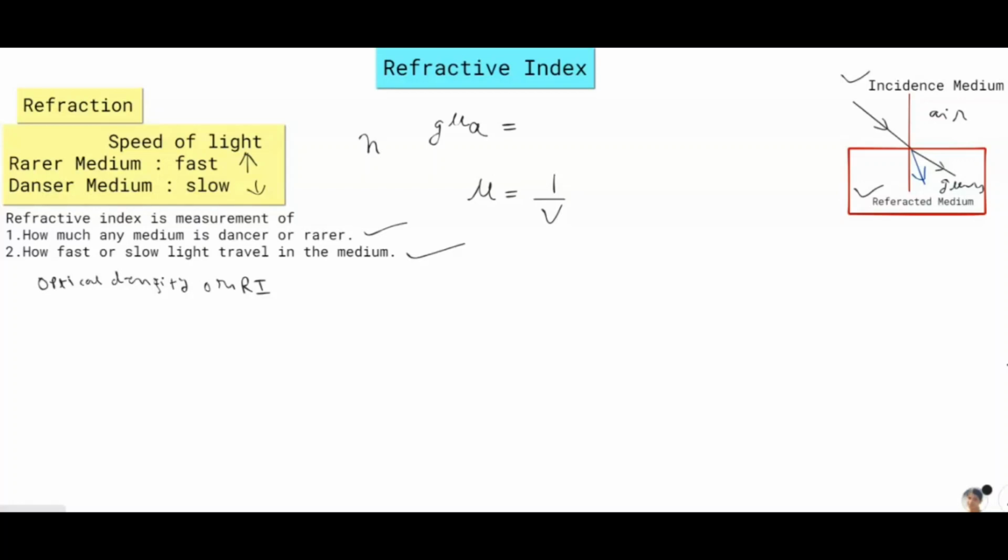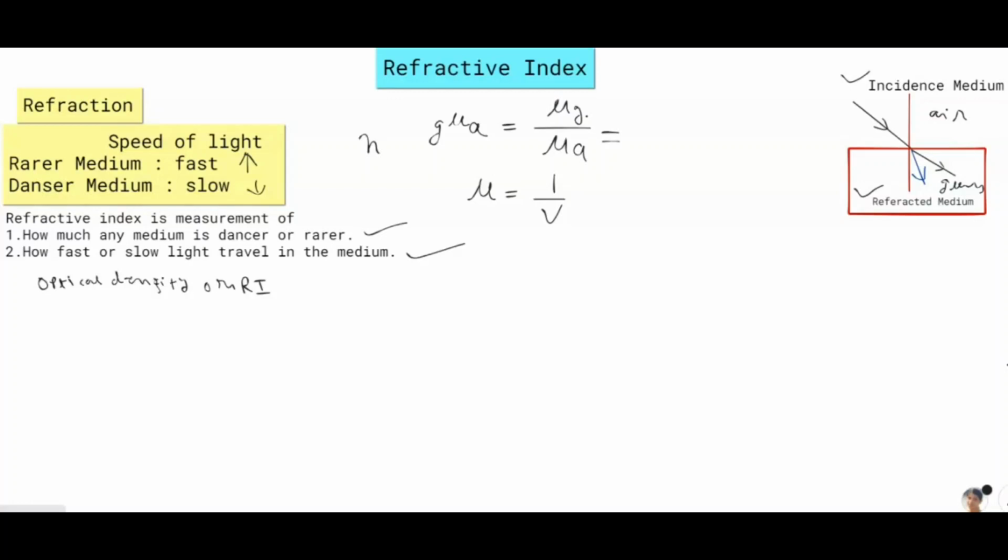So we write the formula: refractive index of glass with respect to air is the refractive index of glass divided by the refractive index of air, the ratio of the refractive index of glass to that of air.